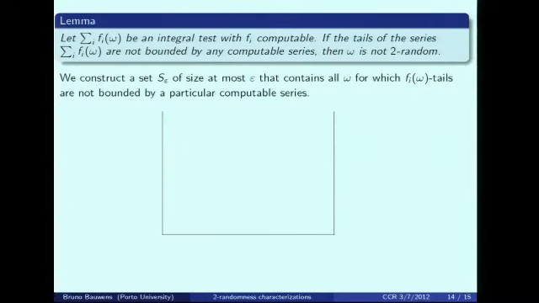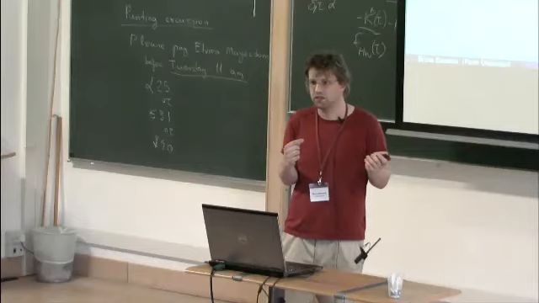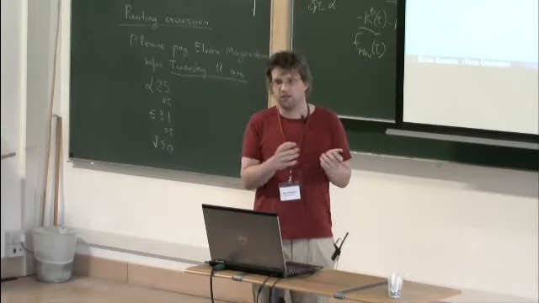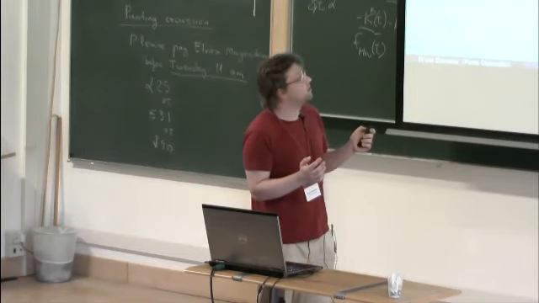And now how do we prove the lemma? I really like this proof, but of course, that was extracted from Miller's proof. We need to construct, for every epsilon, a set S of size at most epsilon that contains all omega for which the Fi omega tails are not bounded by, rather than every computable function, one computable function which we will construct. And if we can show this, then this implies the theorem.